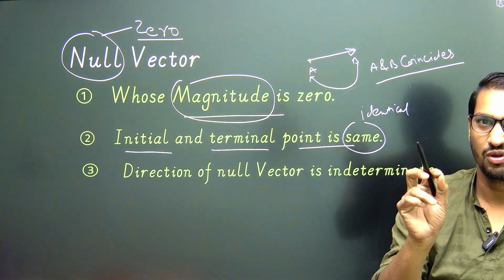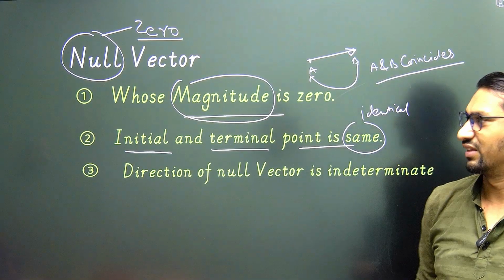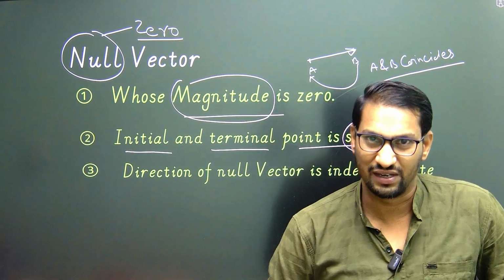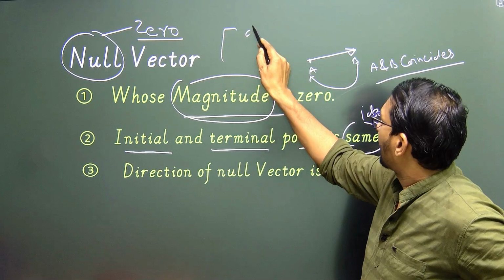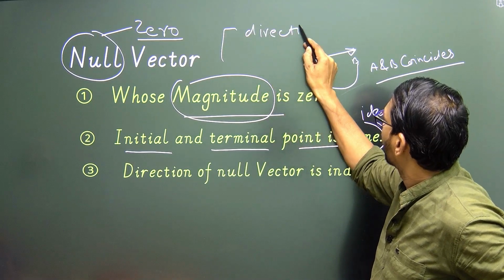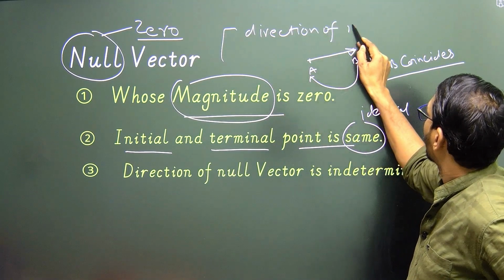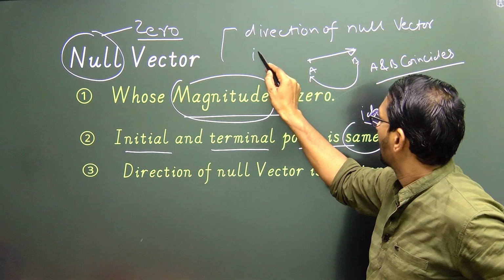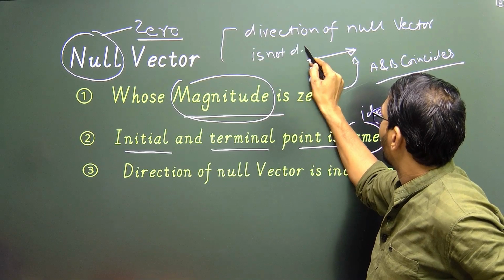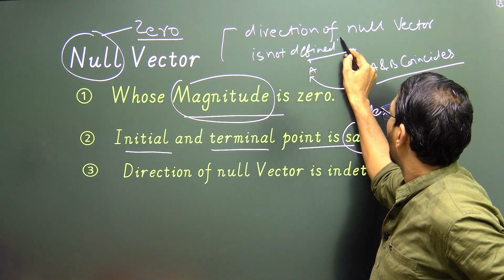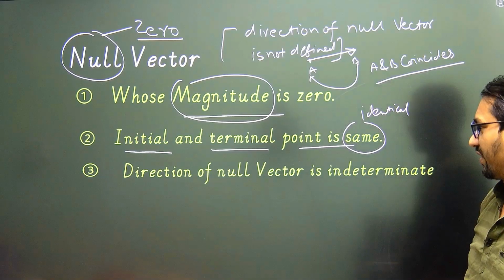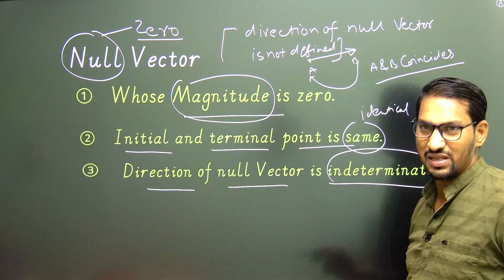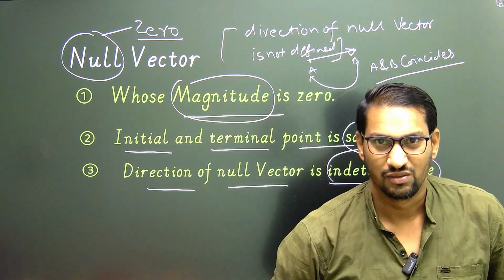In such case length of vector becomes 0, and if length becomes 0, then we cannot put arrow, because to put arrow there should be some finite length, and in that case direction of null vector cannot be defined. So we can say direction of null vector is not defined. In other words, we can say direction of null vector is indeterminate. That means it cannot be determined.